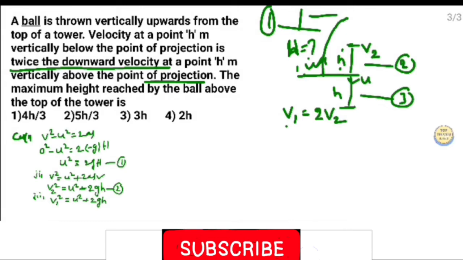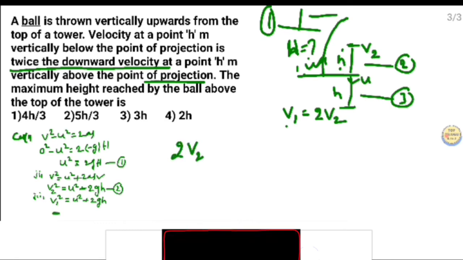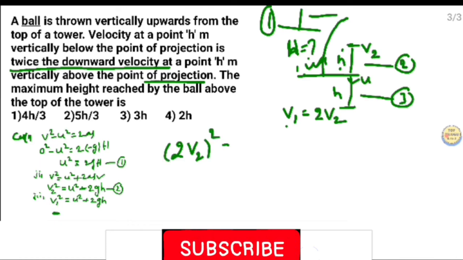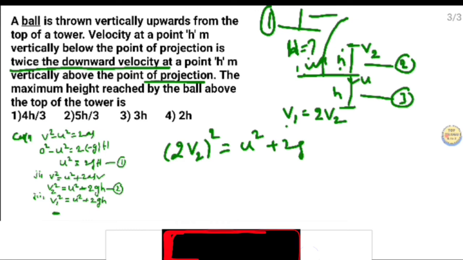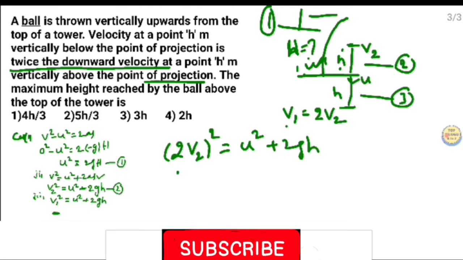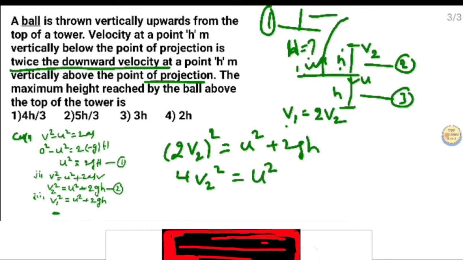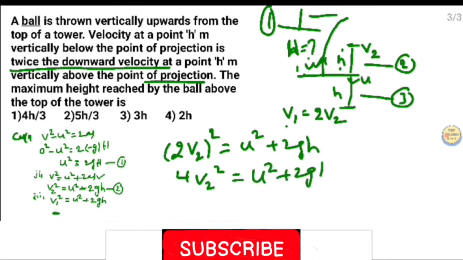But v1 is equal to 2v2, substitute here. (2v2) whole square is equal to u square plus 2gh. So 4v2 square is equal to u square plus 2gh. This is equation number 3.